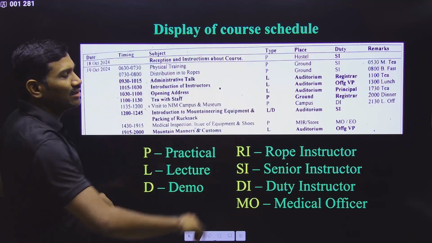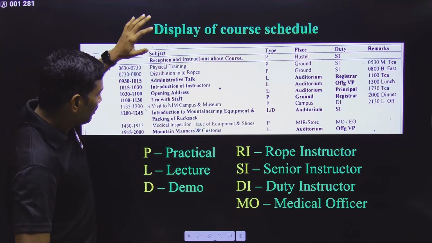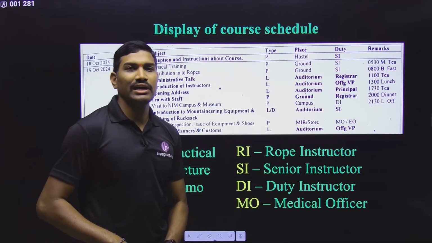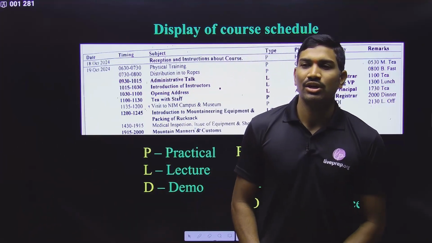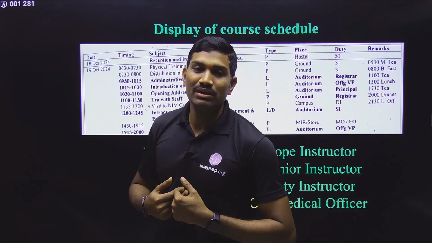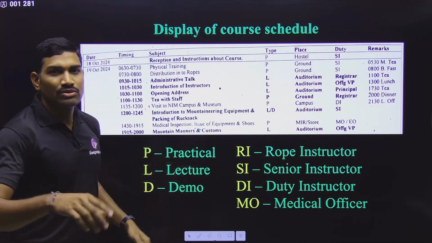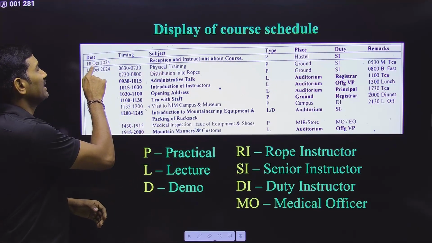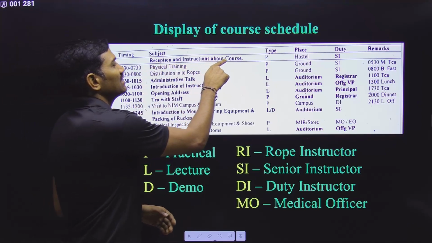Clear? In this particular one, my suggestion is take the complete photos of the entire course. Why I am saying this? Because once you have this entire course with you, with all complete details, you will know. So suppose tomorrow, what will be the activity? You can see this. Suppose this is the 18th October, so it's the reception and instruction about the course.